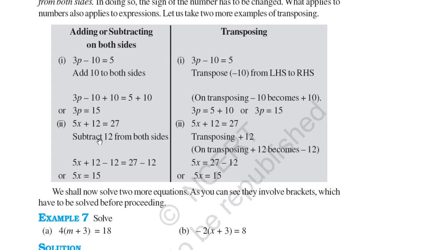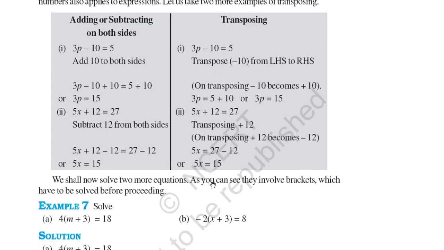Subtract 12 from both sides. So this 12 will be removed. So you can see 5x is equal to 27 minus 12, which is equal to 15. 5x is equal to 15. Instead of that, you can transpose: 5x plus 12 is equal to 27. So instead you are transposing plus 12 here. You can see it becomes minus 12 on the other side. 5x is equal to 27 minus 12, and 5x is equal to 15.